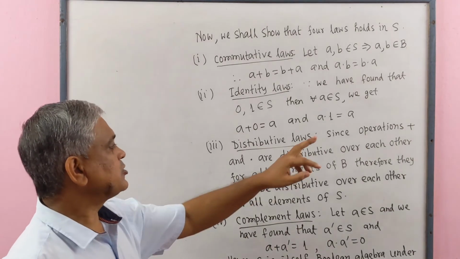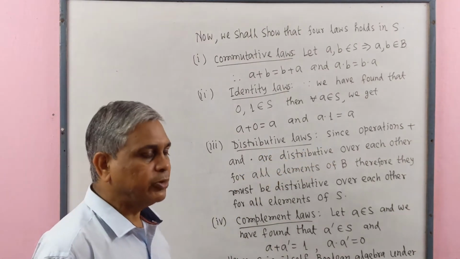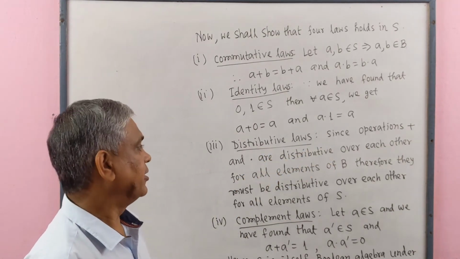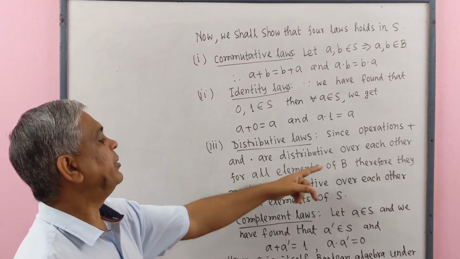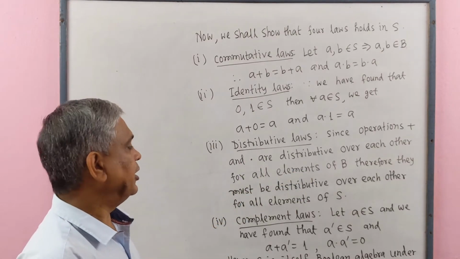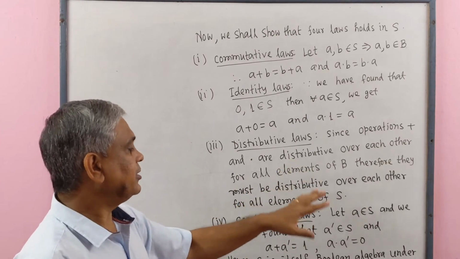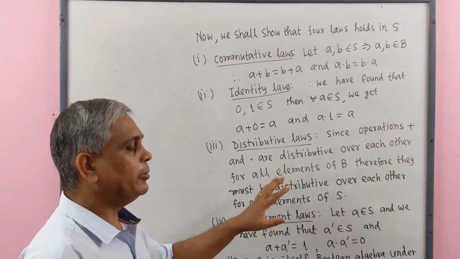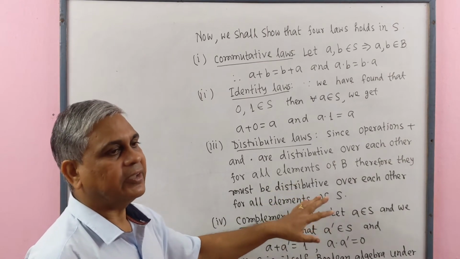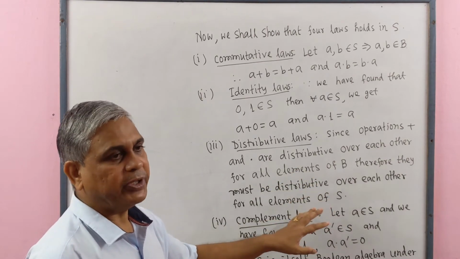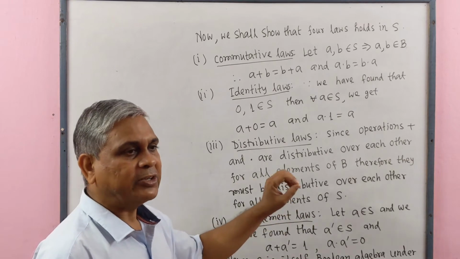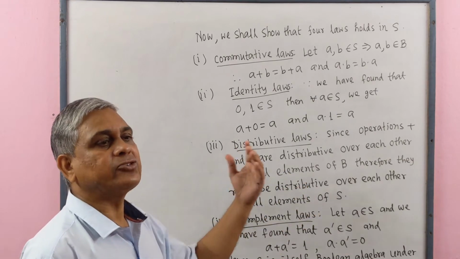Since operations plus and dot are distributive over each other for all elements of B, therefore they must be distributive over each other for all elements of S, as S is a subset of B. All elements of S are elements of B.